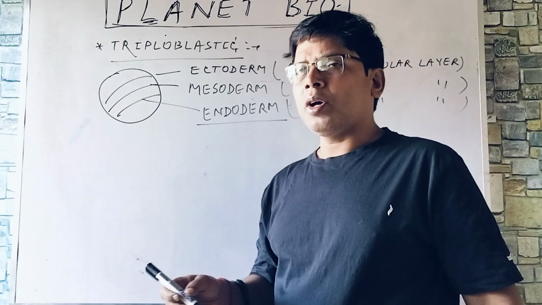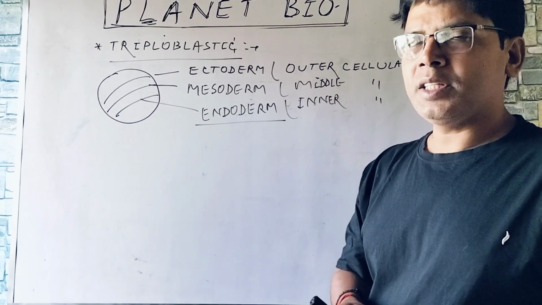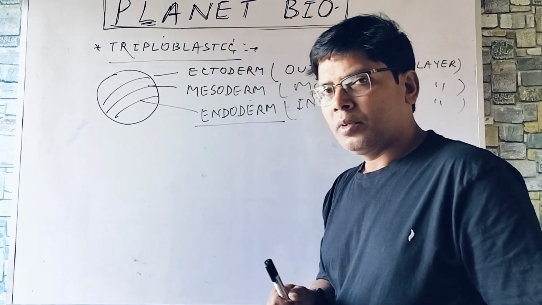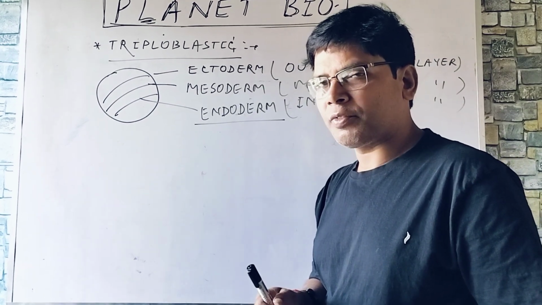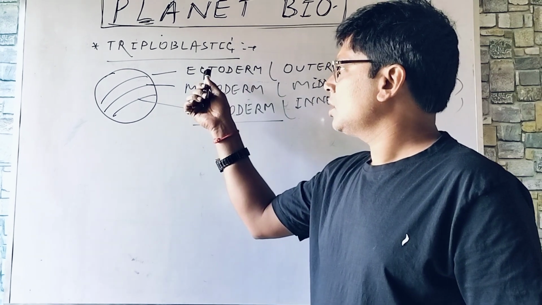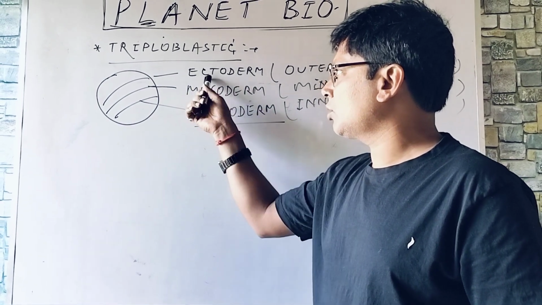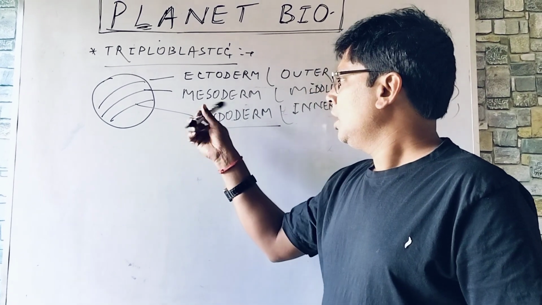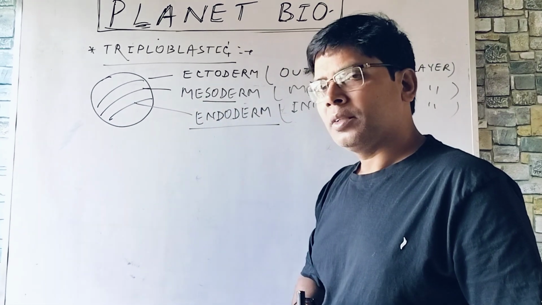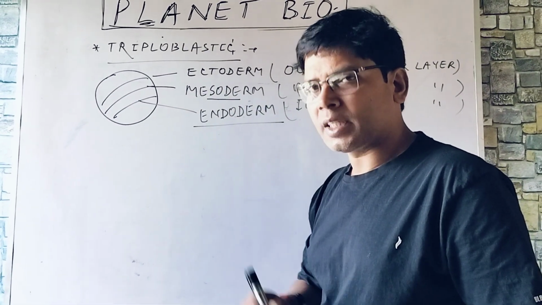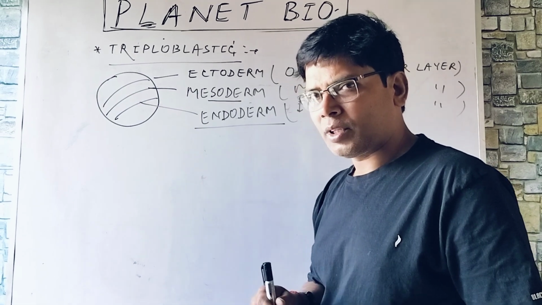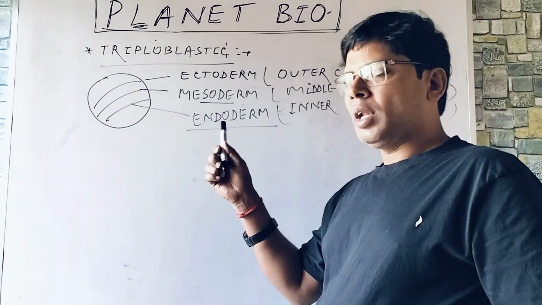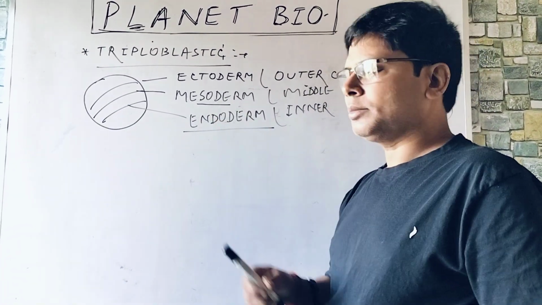For example, if you are asked to name the tissues or organs developing from these germ layers. There are four basic types of animal tissues. First one, epithelial. Epithelial tissues arise from all these three germ layers: ectoderm, mesoderm, endoderm. Connective tissues and muscular tissues arise from this mesoderm layer only. Exceptions are there, we are not to run after the exceptions. And then nervous tissues or neural tissues develop from ectoderm.